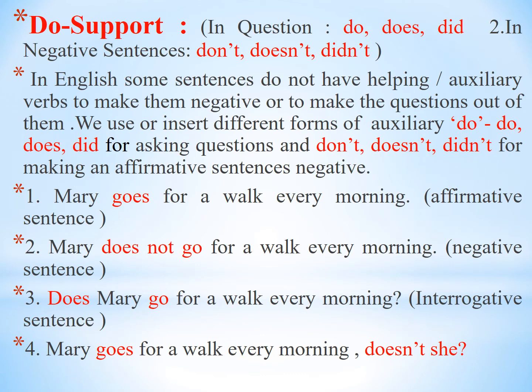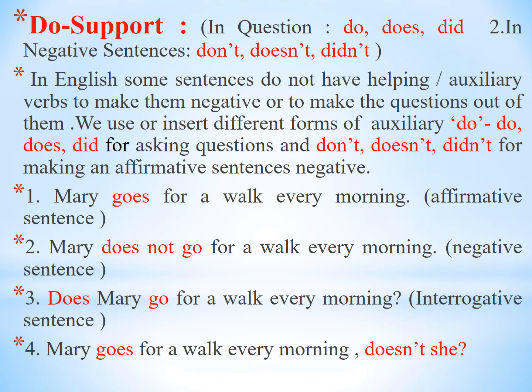In making questions or negative sentences, the auxiliary verb do plays an important role. It is called do support. In questions, do, does, did, these forms are used, and in negative sentences, don't, doesn't, didn't, these forms of the verb do are used.